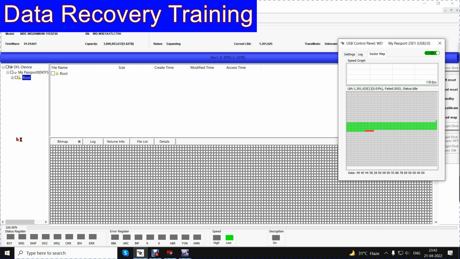This drive surely has a weak head, and if we can do a head map, we can recover data. But the problem with this drive is that this is a USB drive.